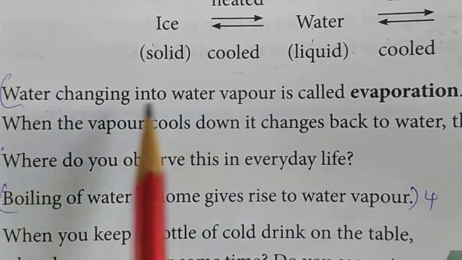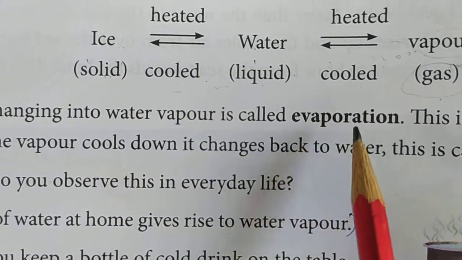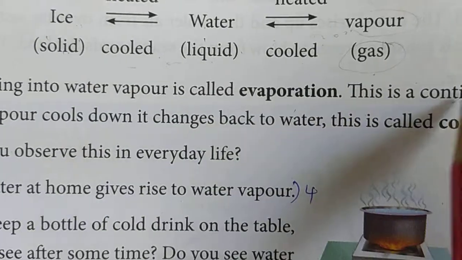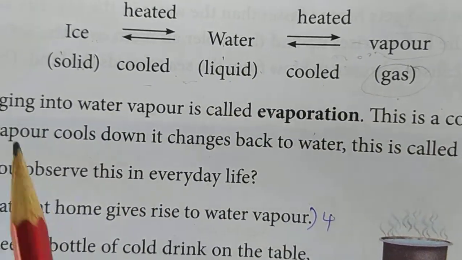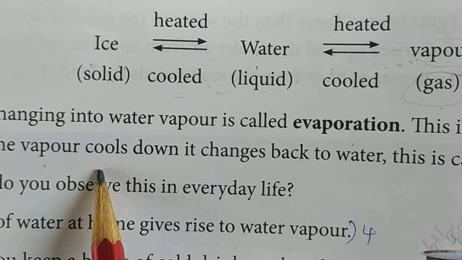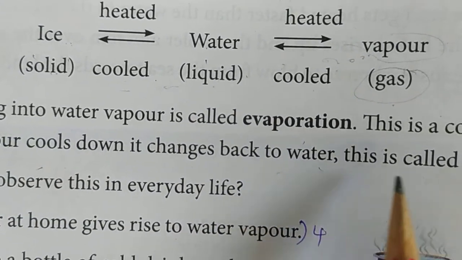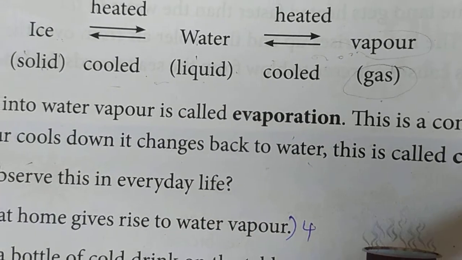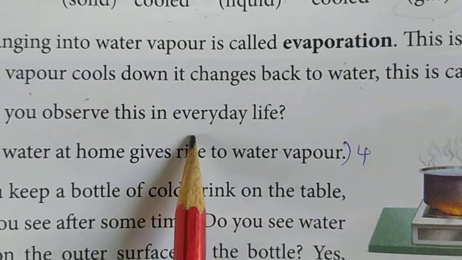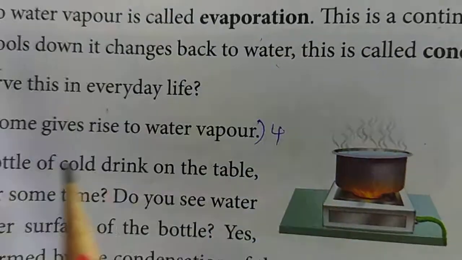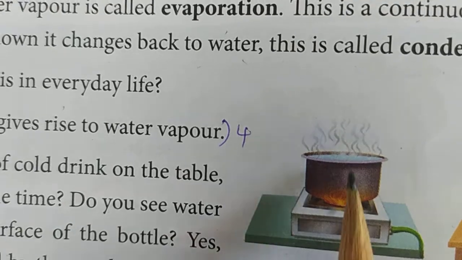Okay. Water changing into water vapor by heating is called evaporation. So this is a continuous process, and when water vapor cools, what happens? It again changes back to water, and this is called condensation. So where do you observe this in everyday life? See, in our homes, when you boil the water, what happens?